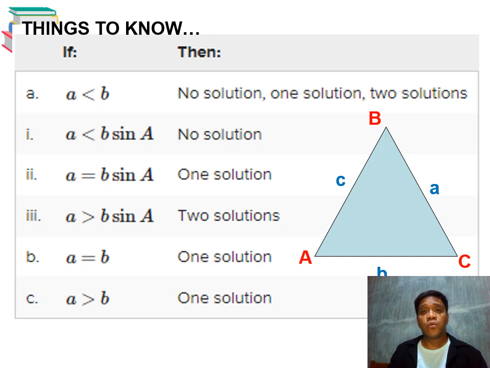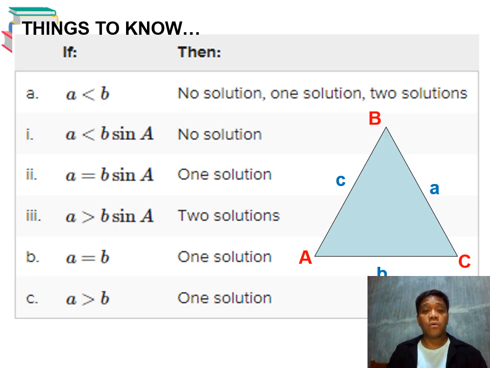This would be the things that we're going to know. Take note that we have two given sides. The one is the opposite side and the other one is not an opposite side. So we are going to consider further according to its side. If the first given side, the opposite side, is greater than the other side, then we could consider three sets of answers. It could be no solution, one solution, or two solutions. But then we're going to solve for sine B first, as you identify how many solutions we have, and that's the option on how to cater to the ambiguous case.